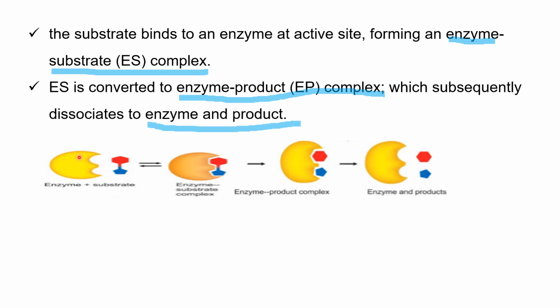For example, this is an enzyme and this is a substrate. They are complementary in shape. So the active site of the enzyme and the shape of this substrate are complementary. Then the enzyme substrate complex is formed. Later on, the enzyme product complex is formed. Finally, the products and enzyme are separated or dissociated. So at the end of the reaction, enzymes are not consumed or used up.